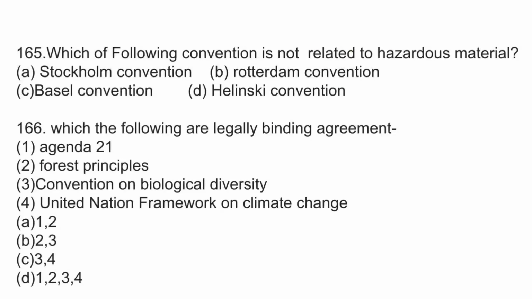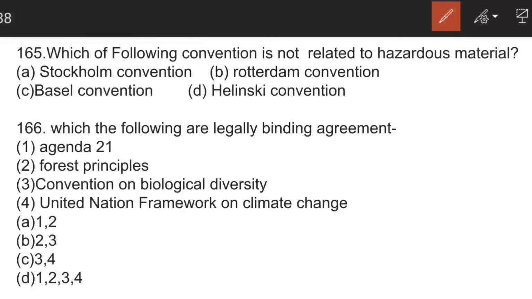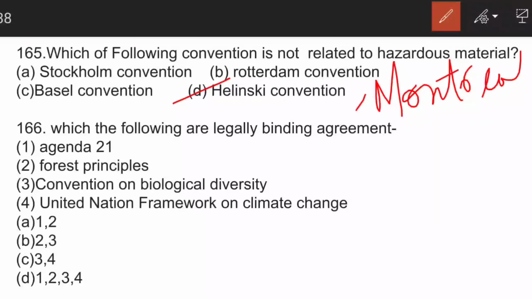The next question is, which of the following conventions is not related to hazardous material? Here D is the correct answer. Helsinki is related to ozone protection. We have three important conventions relating to ozone: Helsinki, Montreal, the legally binding agreement, and the Vienna Convention.